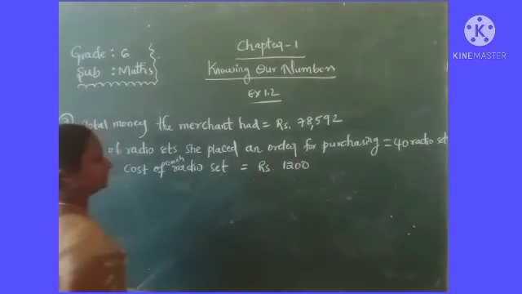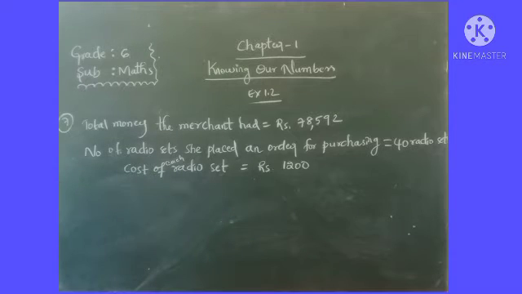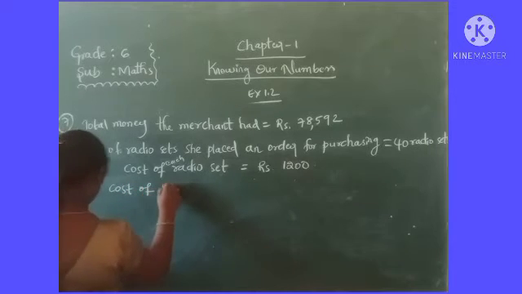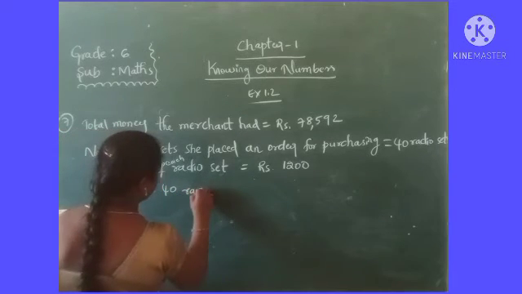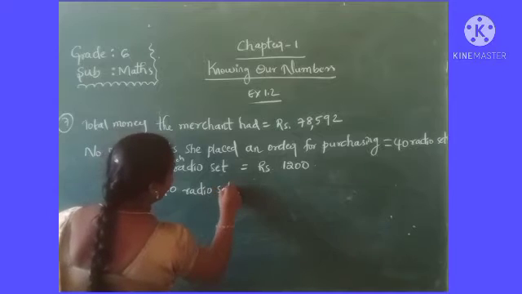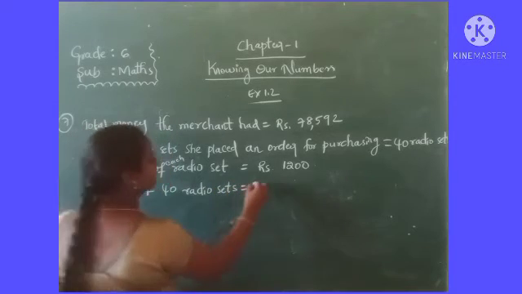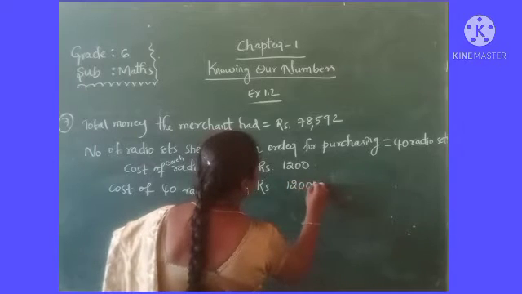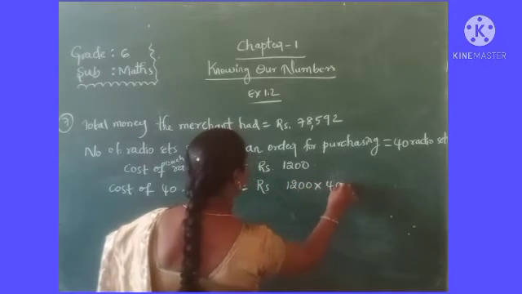1200 rupees. So how many radio sets does she have to place? Here 40 radio sets. Then the cost of 40 radio sets means we have to multiply 1200 into 40.